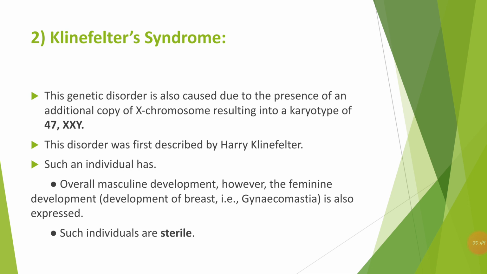So such individuals are sterile. Sterile means they are not capable of reproducing. So the person who is affected with the Klinefelter syndrome is having an overall masculine development. Along with that, he is also going to develop certain feminine characteristics such as the development of a breast, and the other characteristics such as they are having less facial hairs, and they are having a very soft skin, etc. And they are not having the muscles like biceps like other men, and such individuals are usually sterile.